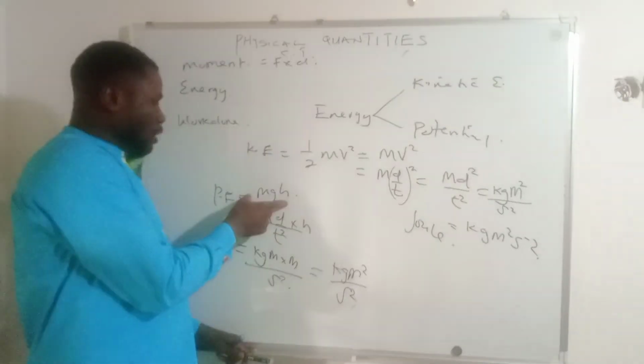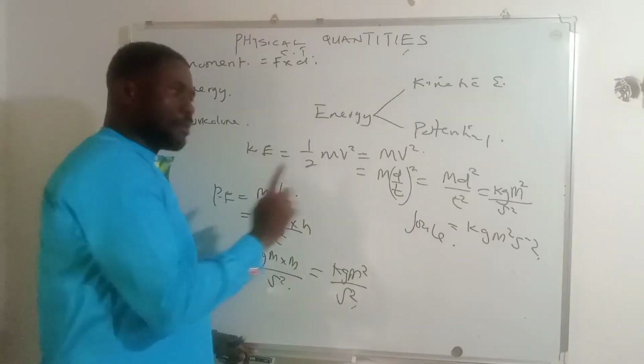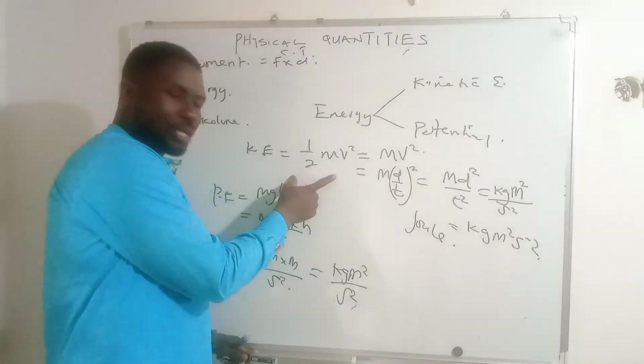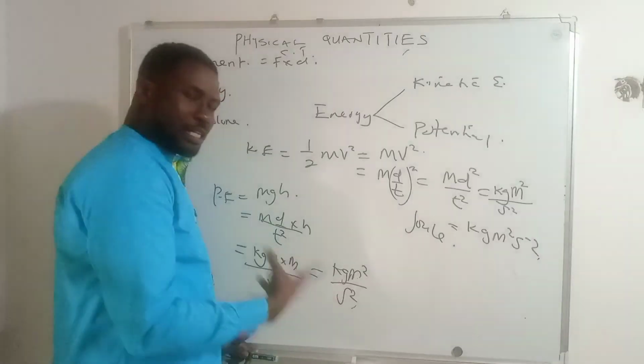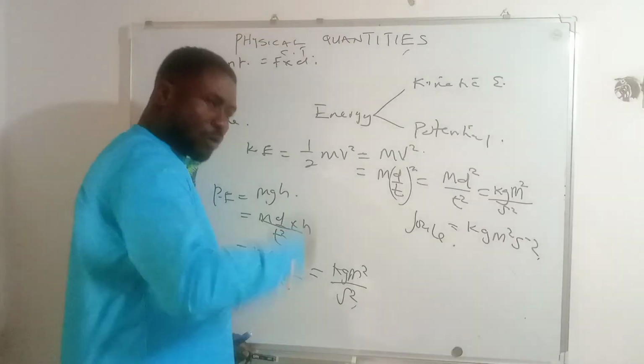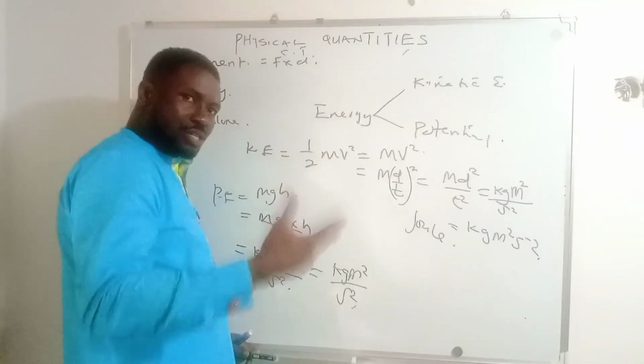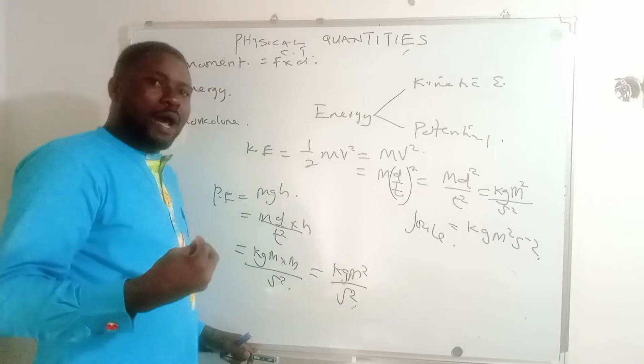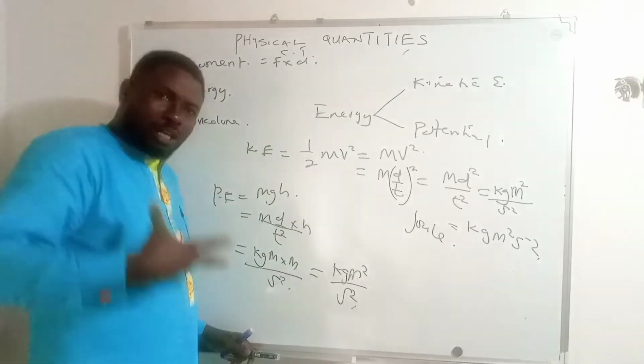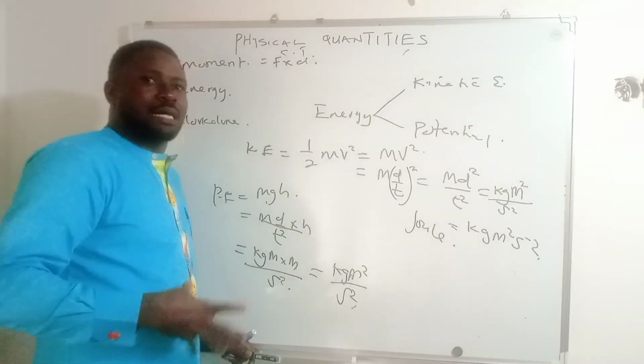Again, the formula of potential energy is not the same as the formula of kinetic energy, but you have seen that the unit in terms of the kilogram meter second system, that means it's a system where the unit must have kilogram, meter, and second.